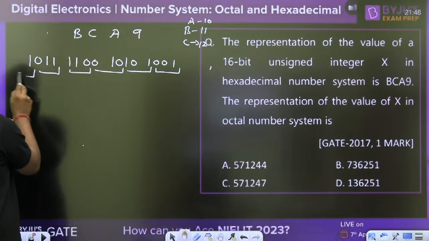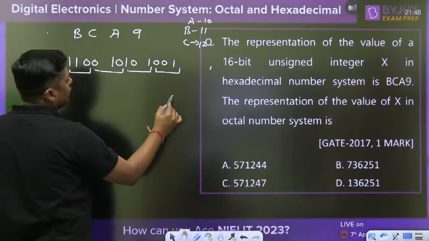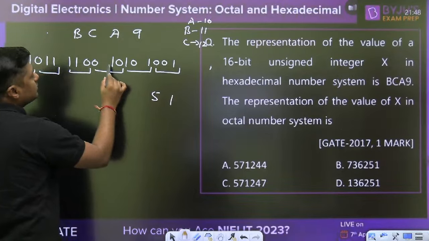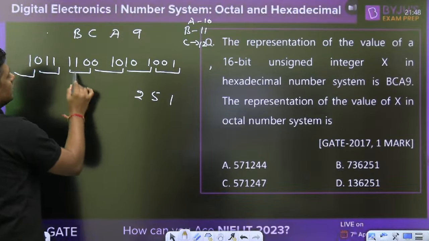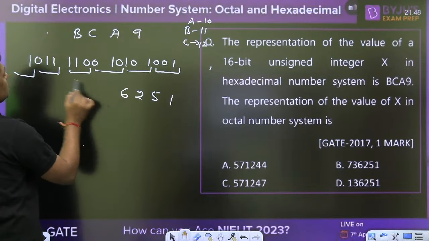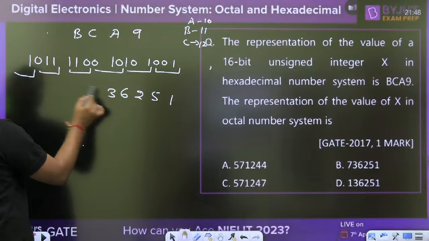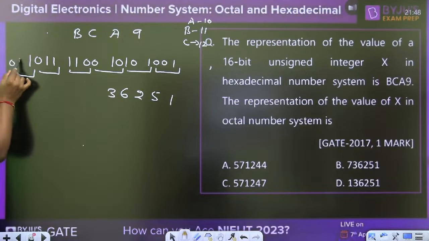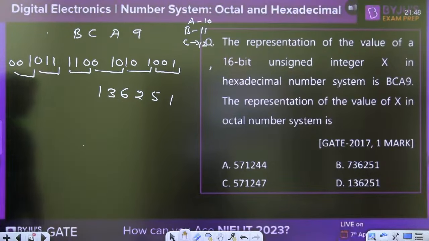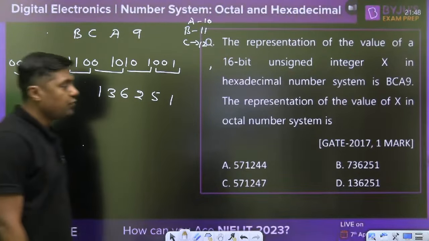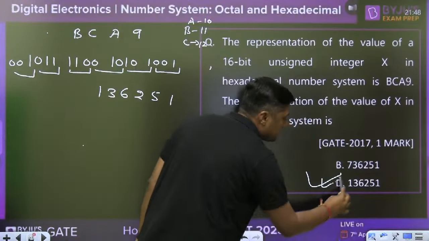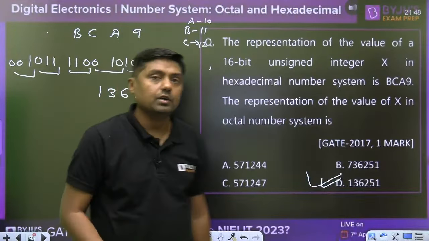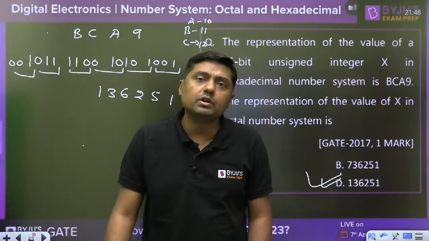When I am making the group of 3, it will become 1, it will become 5, this is 2. 110 is 6. 011 is 3. And you can add the 2 insignificant 0s here, so it will become 1. 136251. This is the correct answer, option D. 136251. No need to convert it into decimal.